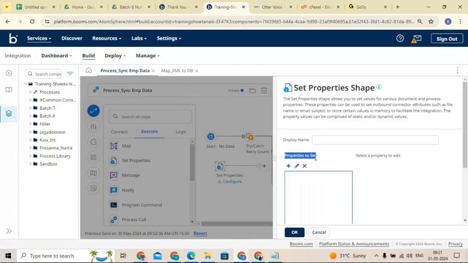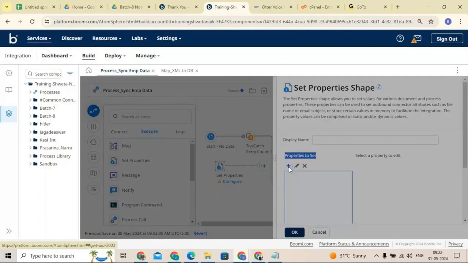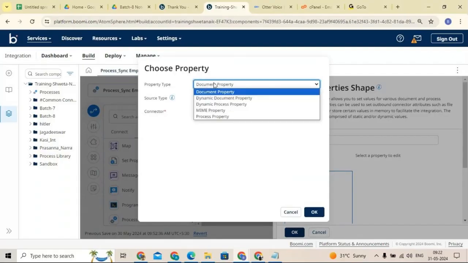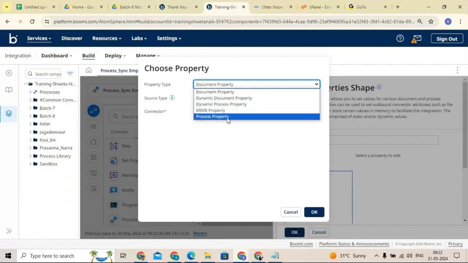Five types. Document property, dynamic document property, dynamic process property, MIME property, and process property. If I click on this plus button, you can see here, choose property. Now if I click on the property type, you can see document property, dynamic document property, dynamic process property, MIME property, and the final one is process property. So we have 5 types of properties, right?